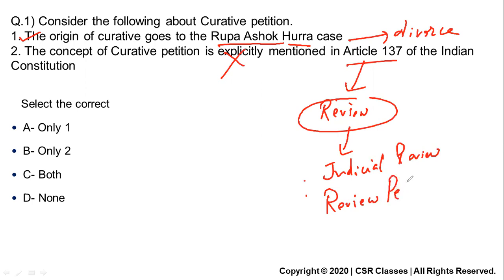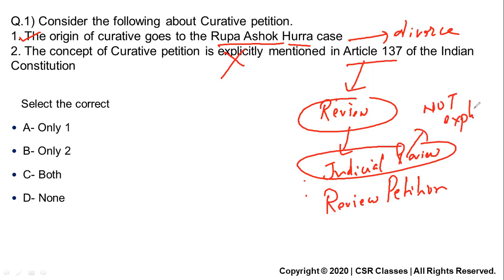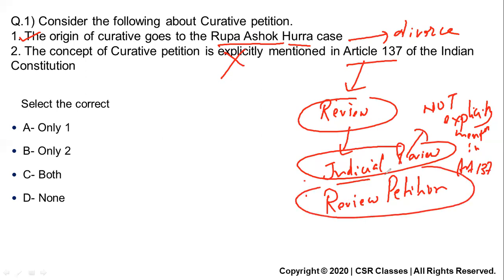Even judicial review is not explicitly mentioned in Article 137. Article 137 basically talks about the review petition, the procedure for how, if the Supreme Court has given an order, you can file a review petition so that the Supreme Court will review its own order.